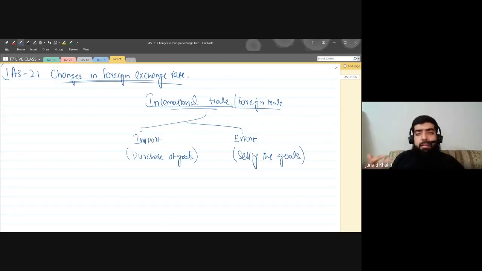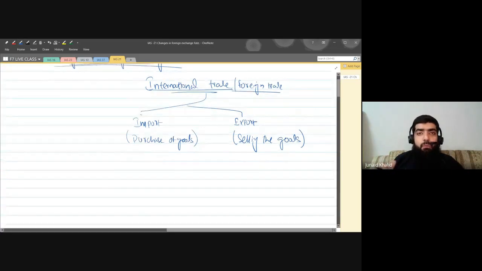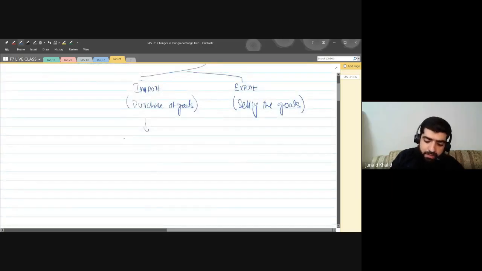Now, if we are having import and export, we are dealing with other countries. So while dealing with other countries, what will happen? For example, I'm residing in Pakistan and I'm importing goods from the US, that is America.